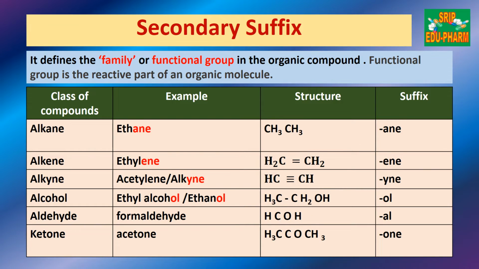For alkene, it is ene. For alkyne, it is yne. For alcohol, when there is OH, that is alcohol, you have to write ol. Then for aldehyde, we write CHO, that is al. For ketone, meaning RCOR, it is one. So accordingly, the naming is done.